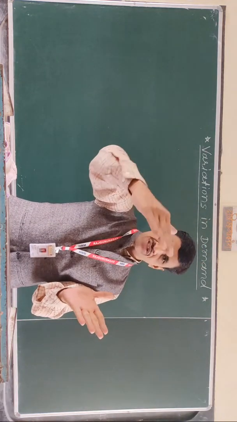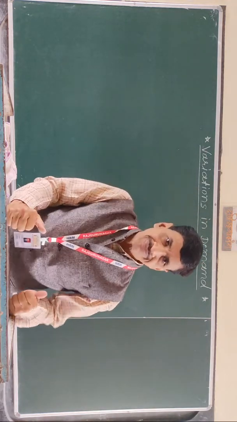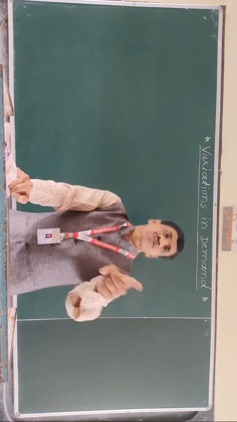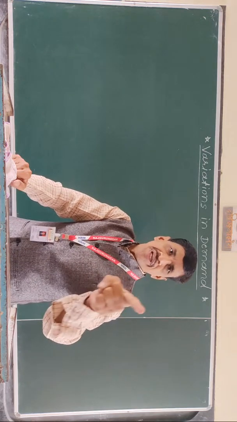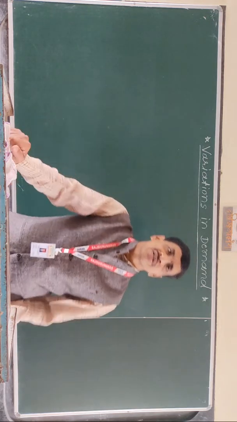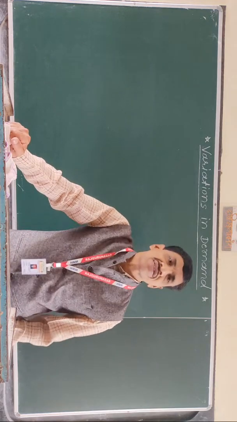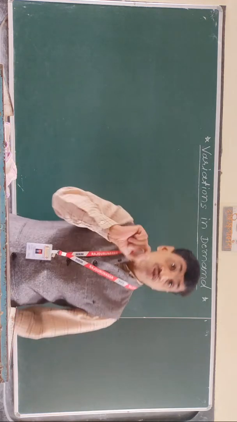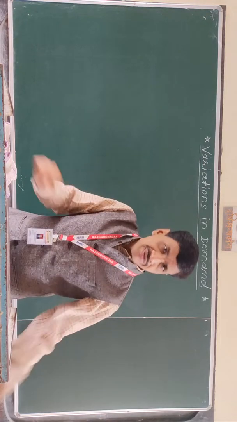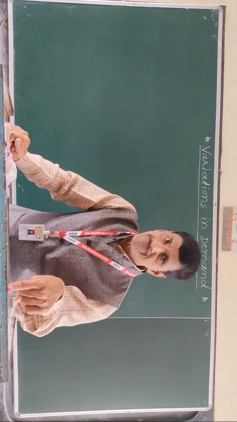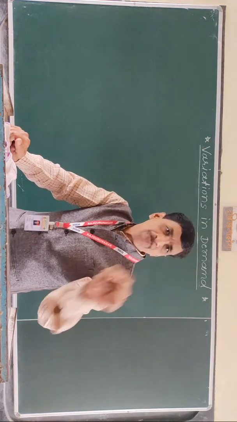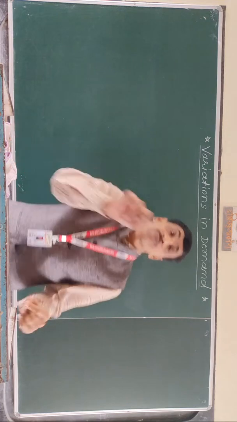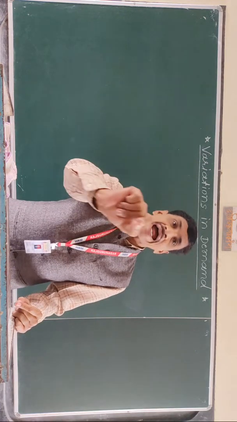Once again, what is that situation against the law of demand? If a consumer expects a rise in price in the near future, he will demand more at the present price. And if a consumer expects a fall in price of a commodity in the near future, he will demand less at the present price.